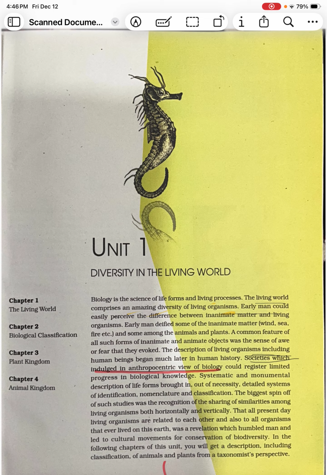In the further part, we are going to study taxonomy. And here you have to understand that taxonomy considers both the horizontal as well as the vertical classification system. Both are considered in taxonomy.